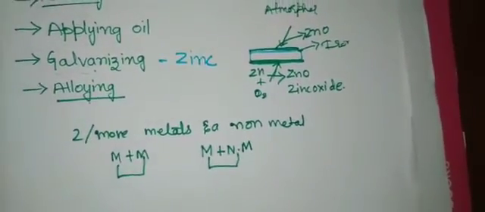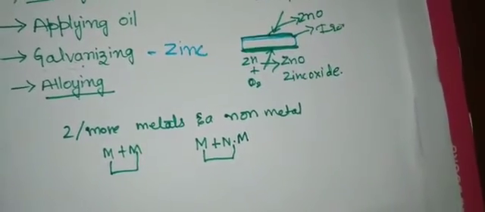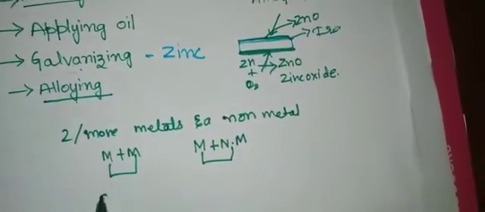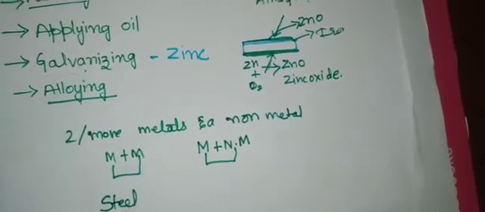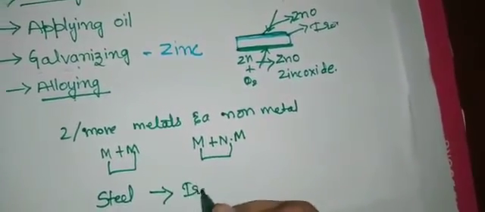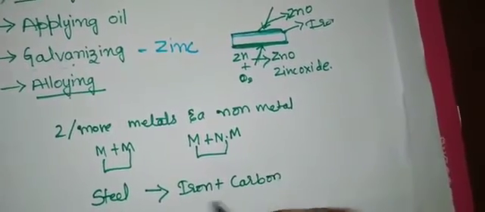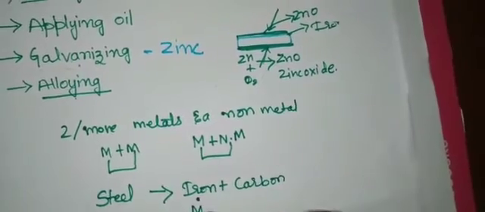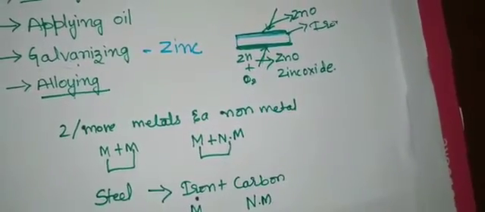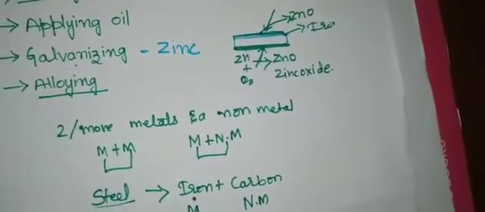So steel is an alloy. Steel, whatever we use in the kitchen and elsewhere, is an alloy of iron and carbon. Iron is a metal, carbon is a non-metal. When you mix these two, we get steel.